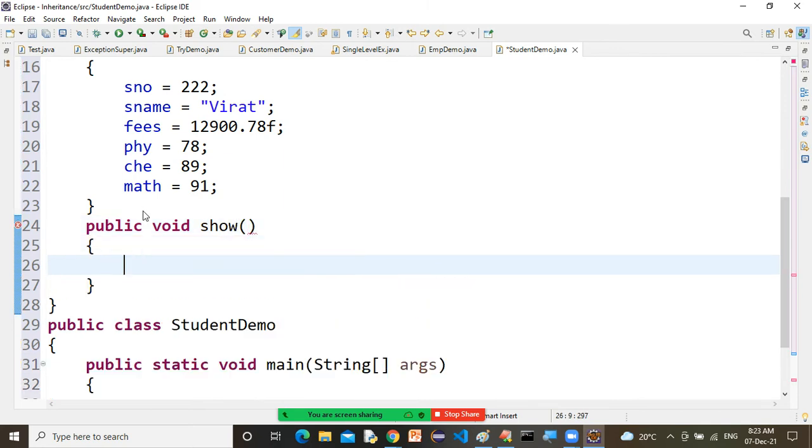Very soon, let me write down System.out.println, student number is.